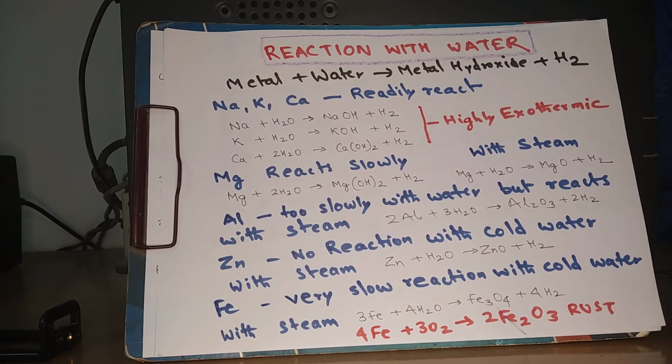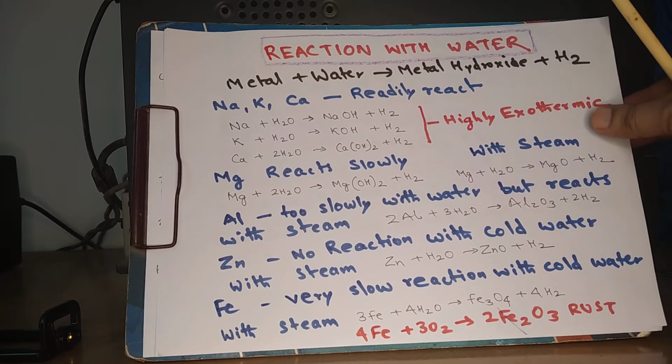That is called rust. A brownish layer gets deposited on iron articles because of this reaction. When iron reacts with steam, it gives an oxide with a different formula. So it is 3Fe + 4H2O = Fe3O4 + 4H2.